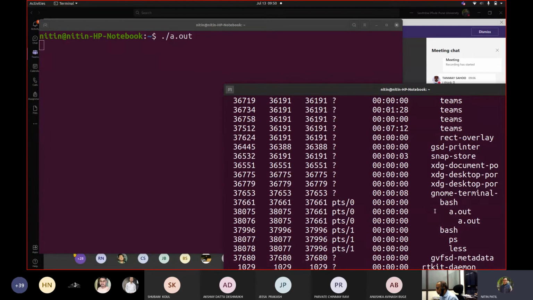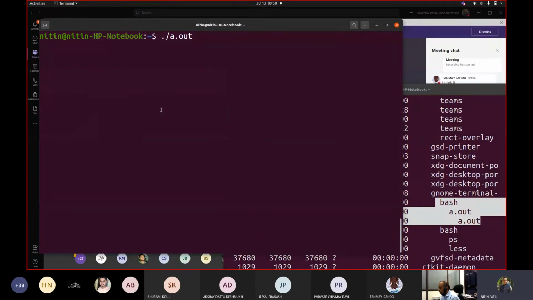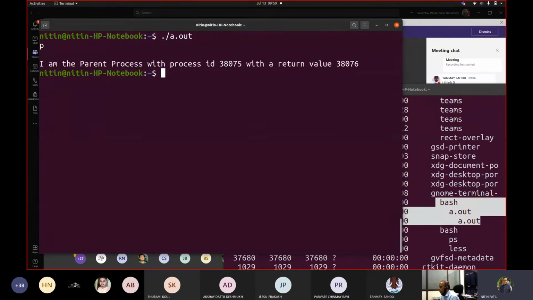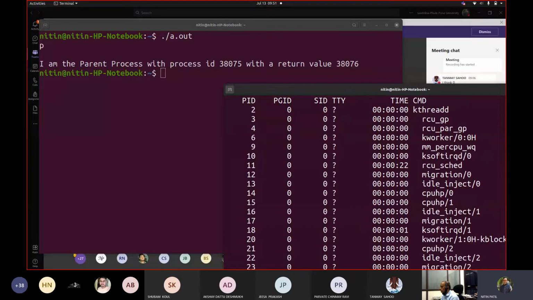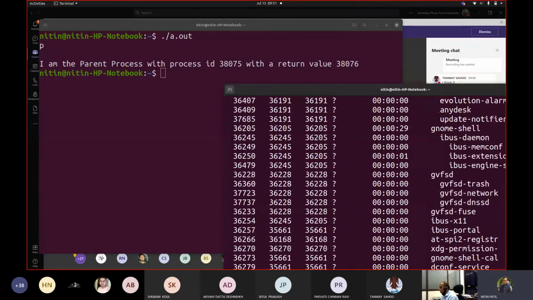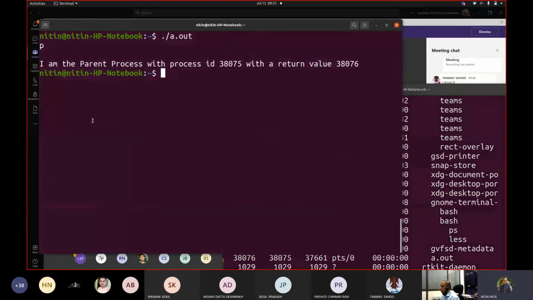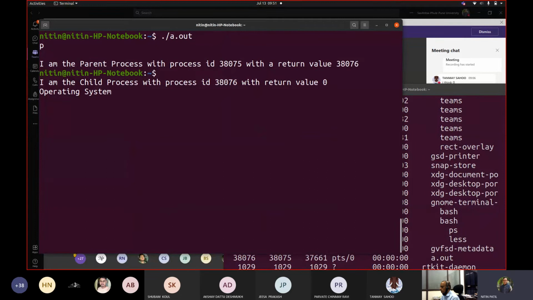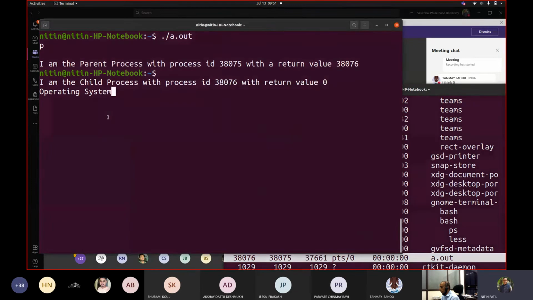Can you see a.out now? Yes. Can you see a.out? Yes, sir. Okay. So let me press a character. Let me press some character like P and press enter. Now let me go here and see this. Sorry, I pressed the character and enter key as well. I don't know. Okay, it is not visible that way. So let me fire this. You can see that a.out is still there, correct, in the structure.